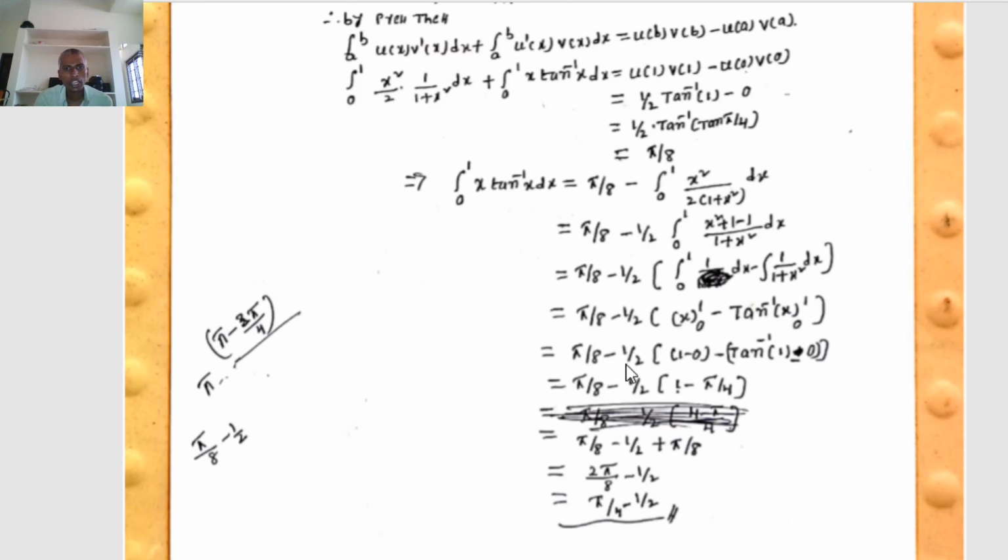Therefore π/8 minus 1/2 times upper limit 1, lower limit 0: (1 − 0) minus (tan⁻¹(1) − tan⁻¹(0)), where tan⁻¹(0) is 0. Therefore π/8 minus 1/2 times (1 − tan⁻¹(1)), where 1 = tan(π/4), so tan⁻¹(tan π/4) = π/4.